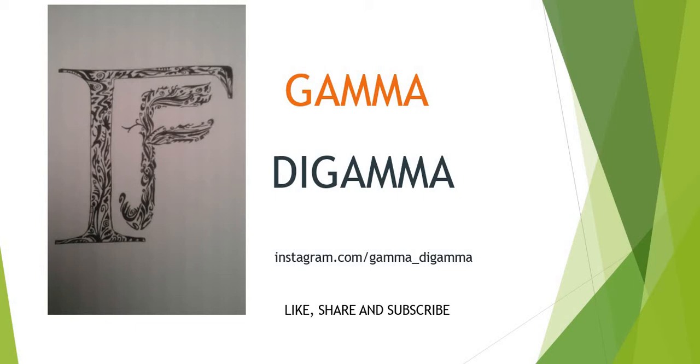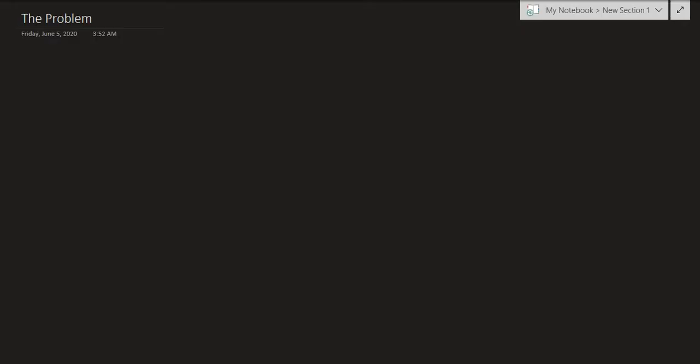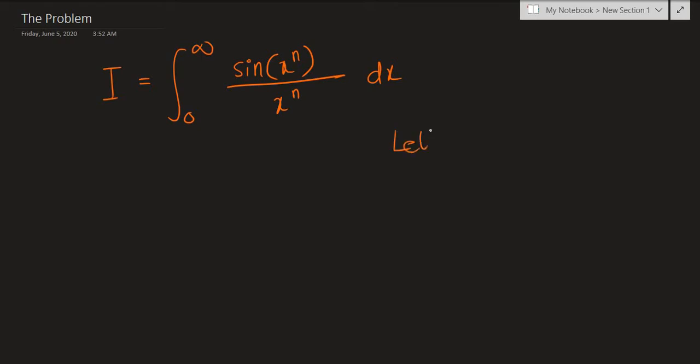So let's get started. The integral that I'm attempting to generalize, let's call that I, is defined as the integral from 0 to infinity of sine of x to the n divided by x to the n dx. Since both the denominator and the argument of the sine have x raised to the same power, it's a wise choice to perform a substitution.